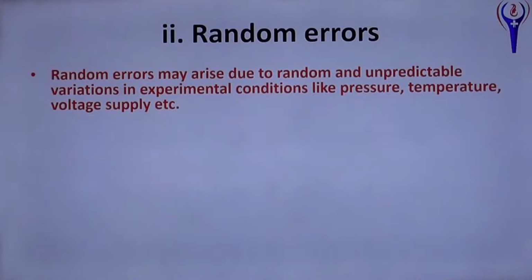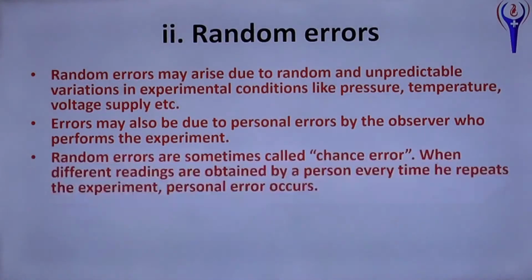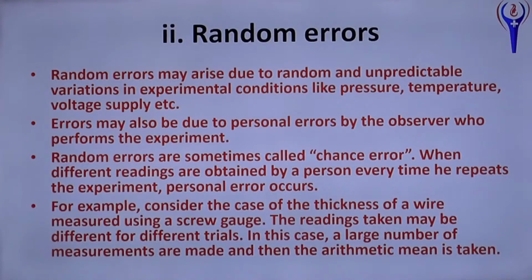And random errors may arise due to random and unpredictable variation in experimental conditions like pressure, temperature, voltage supply, etc. And it may be due to personal errors by the observer who performs the experiment. And these are sometimes called chance error. When different readings are obtained by a person every time he repeats the experiment, personal errors occur. For example, consider the case of the thickness of a wire measured using a screw gauge. The readings taken may be different for different trials. In this case, a large number of measurements are made and then the arithmetic mean is taken.